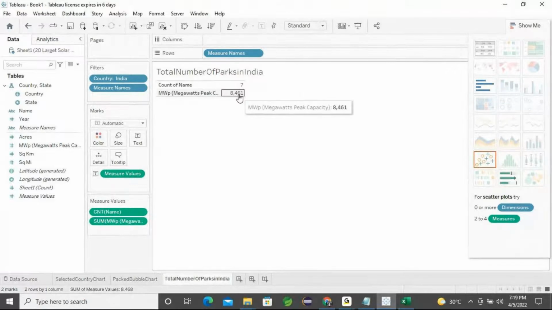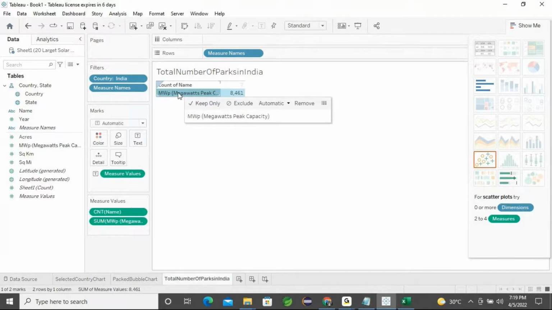And then what is the total megawatts in production? 8461, that amount you are able to get. In case I don't want this megawatts, I want only the total number of parks, so I don't want this megawatts. So what you can do is place the cursor here and right click.